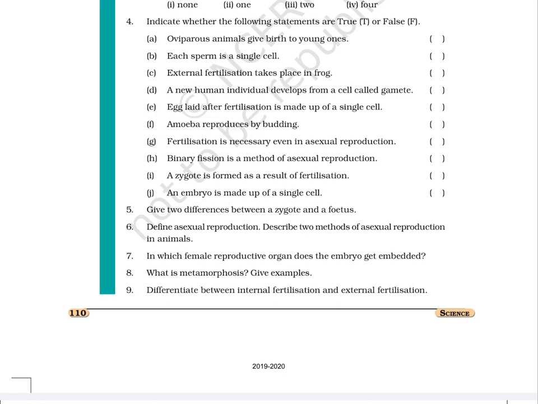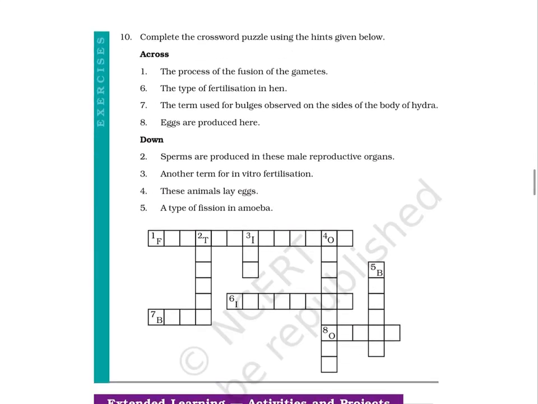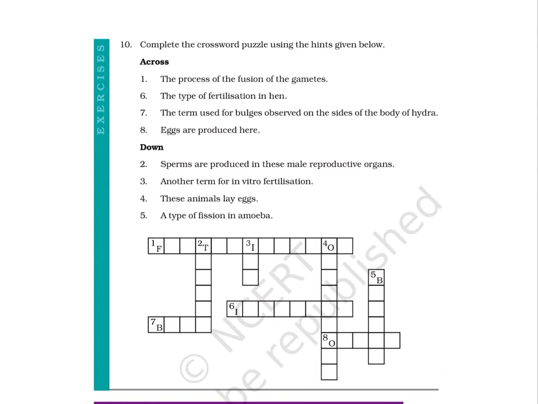Page number 111. 10. Complete the crossword puzzle using the hints given below. In the across section, which is from left to right, 1. The process of the fusion of the gametes. This is a 12-letter word, the first letter being F, fourth letter is T, seventh letter is I, and 12th letter is O.